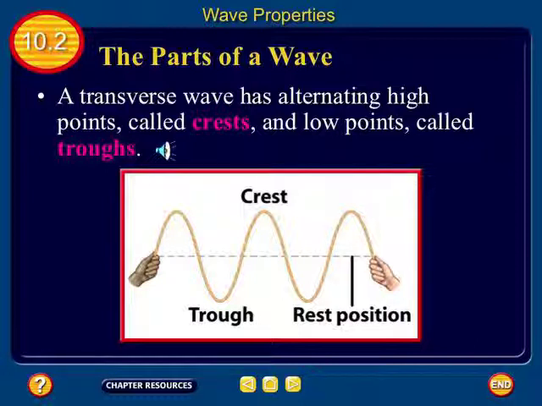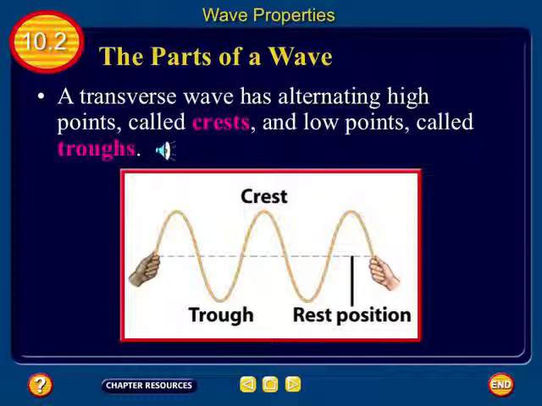Okay, so does a sound wave have crests and troughs? No, because it is a compressional wave. Does a light wave have crests and troughs? No. Is it a transverse wave? No. Is a light wave a compressional wave? No. Okay, it's neither. So it makes light a little bit hard to visualize, but we'll talk more about light later. All right, so for transverse, crests and troughs.